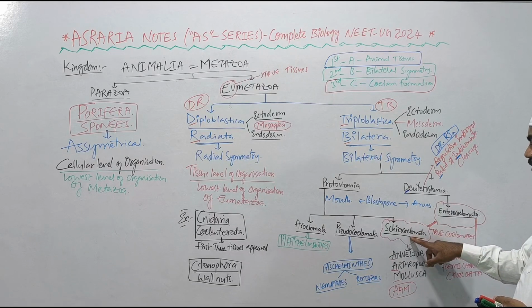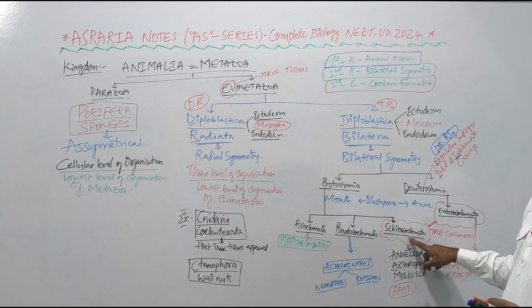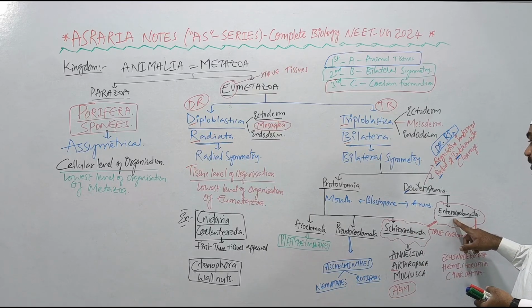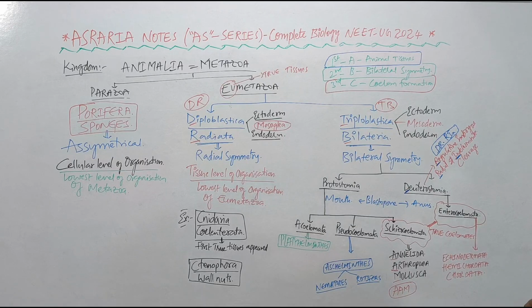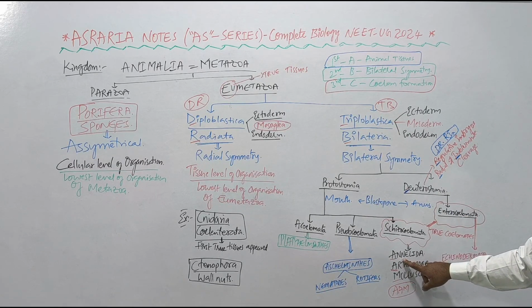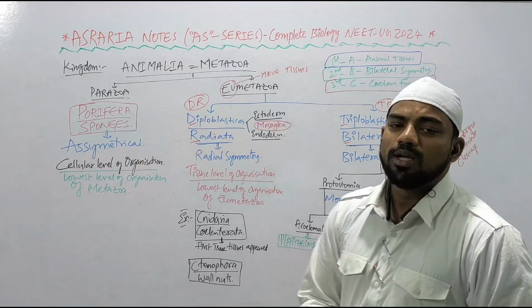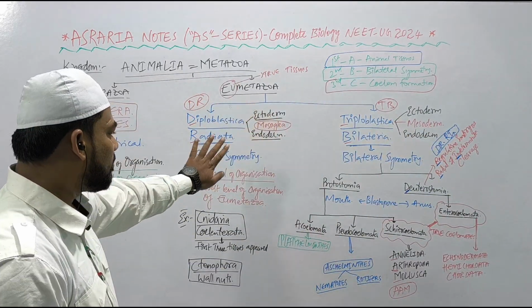So in schizocoelom, the coelom develops because of the splitting of the mesoderm, and in enterocoelom, the coelom develops from the archenteron, the gut pouches. Both schizocoelom and enterocoelom are true coelom. So among true coelomates, the first true coelomate is Annelida. Done? Let's move ahead. Hopefully you have easily understood the classification of kingdom Animalia, Metazoa.